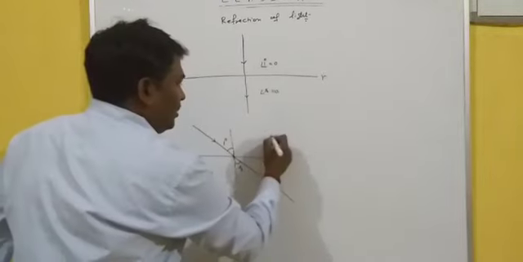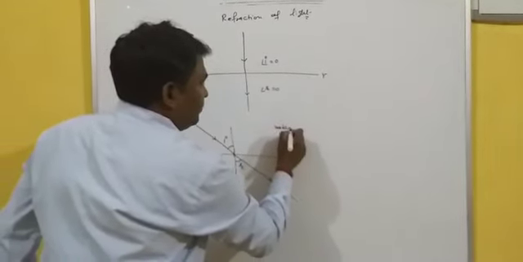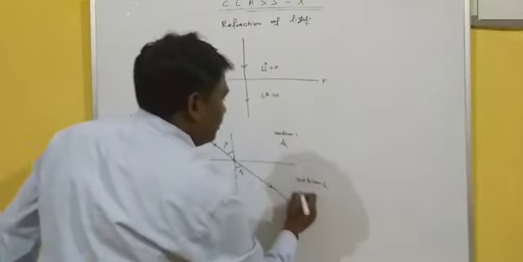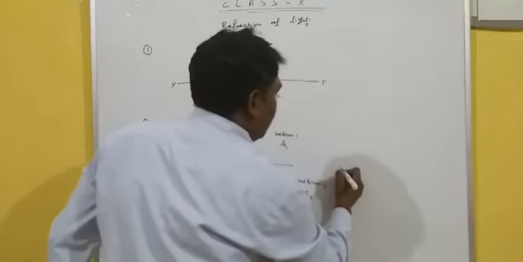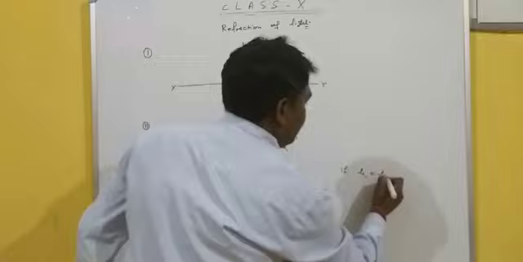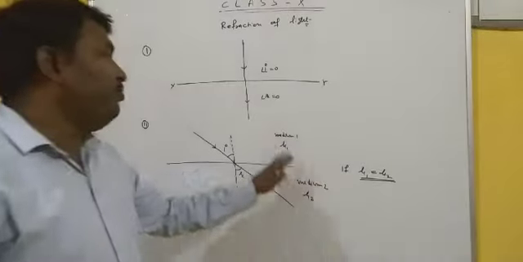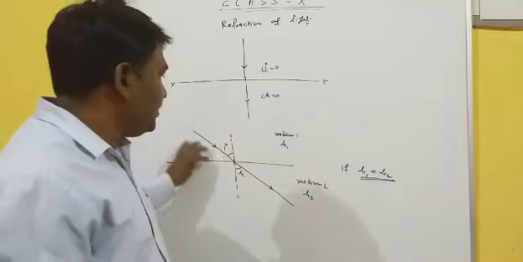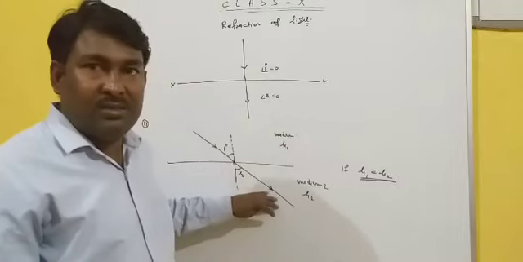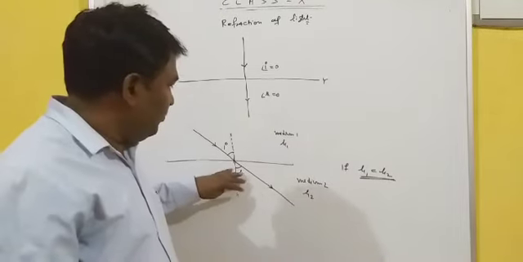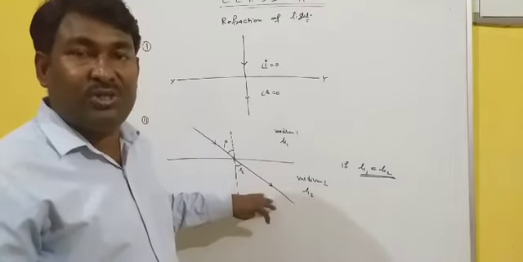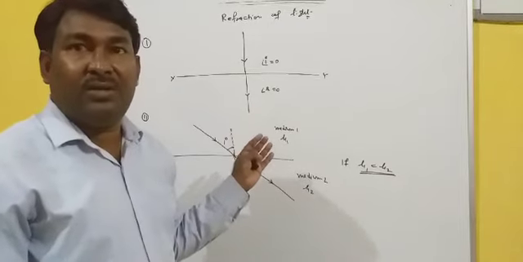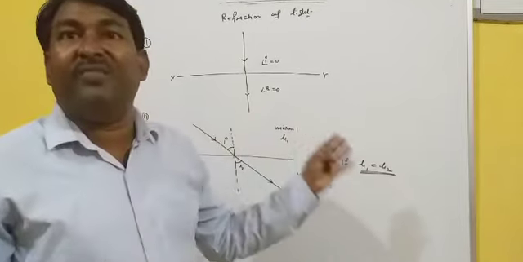This happens when the refractive indices of the first medium 1 and medium 2 are equal, that is, if mu1 is equal to mu2. It means if both media have the same refractive index, then an incident light ray will pass into the other medium but will not deviate from its original path. So these are the conditions for a refracted ray to be undeviated.